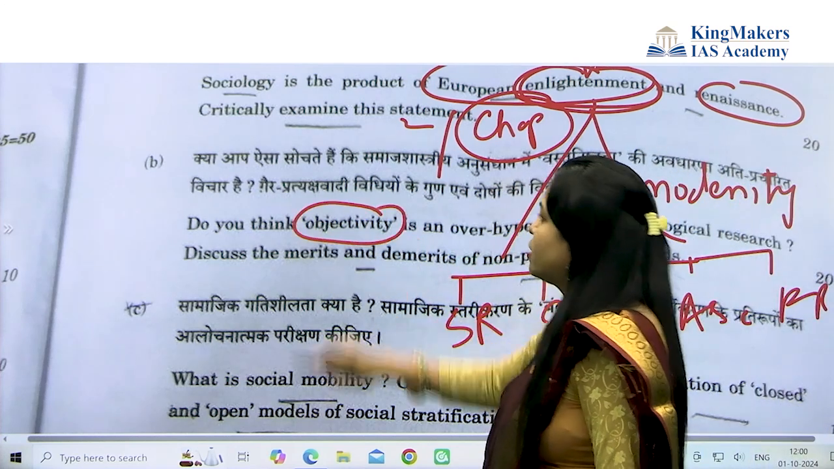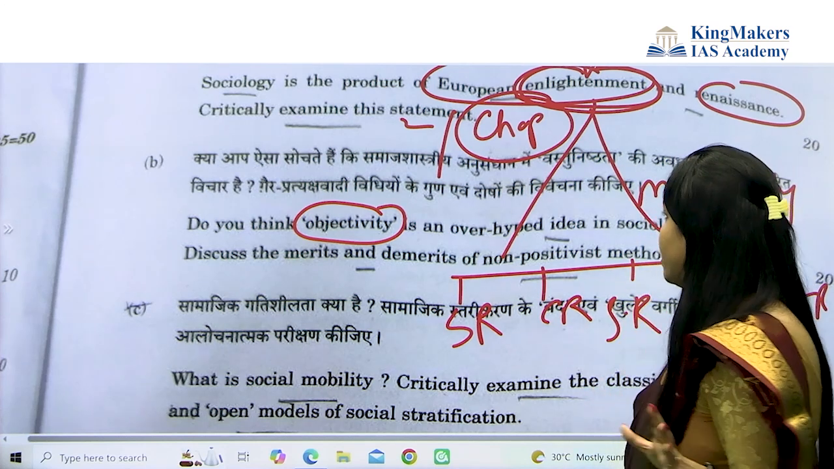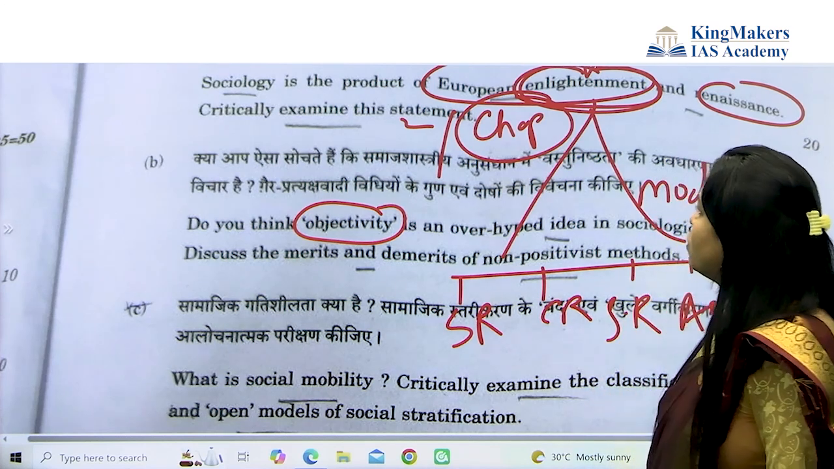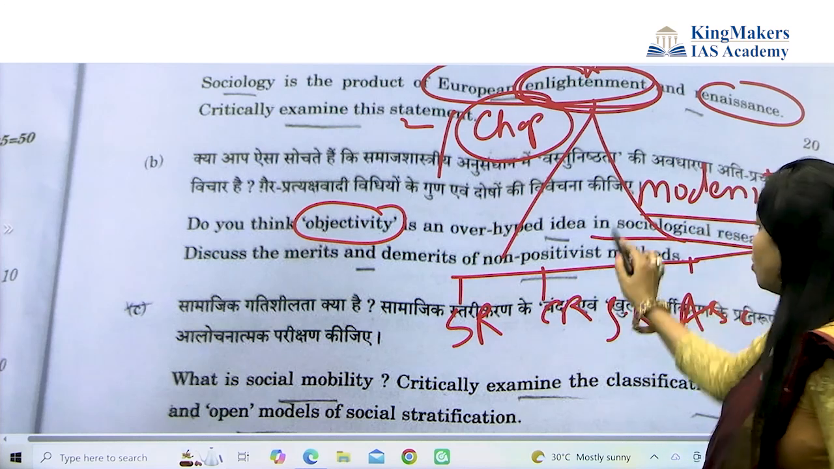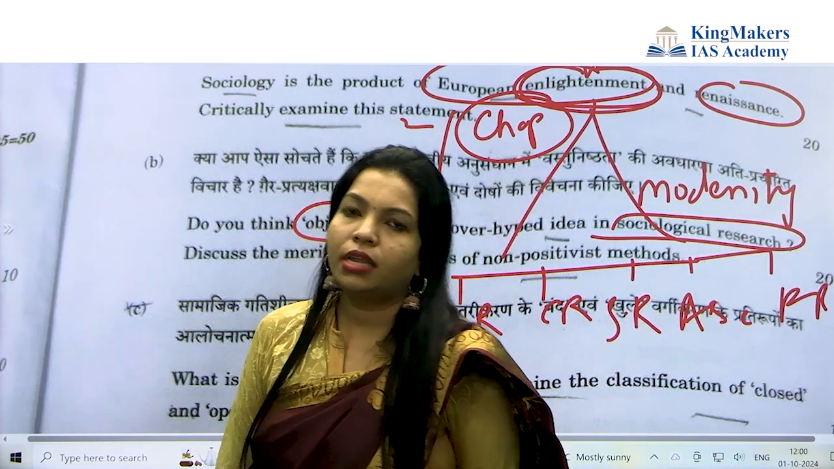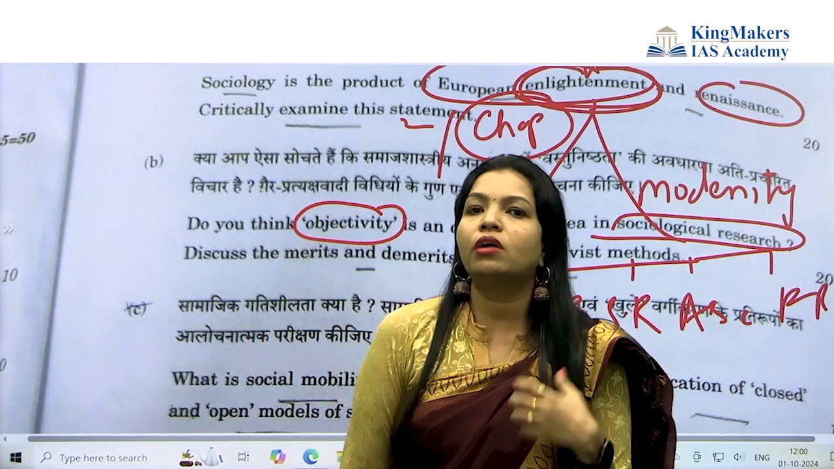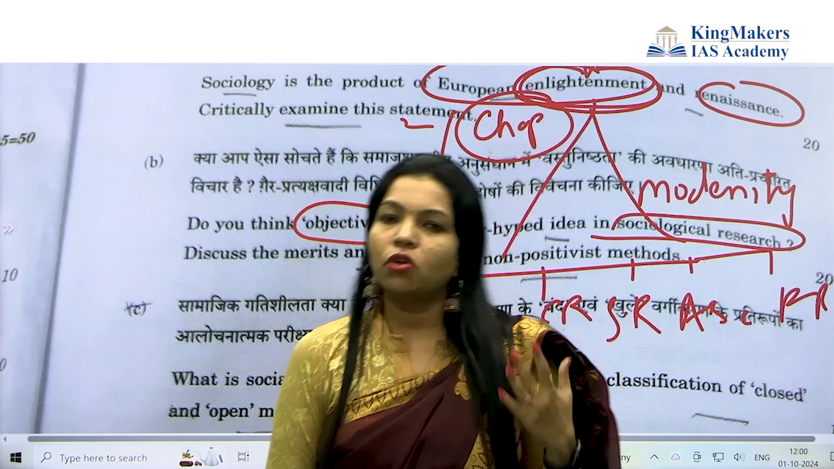Objectivity. So what is objectivity? You have to say who maintained this objectivity. Thinkers' names you have to prepare now. For example, they said, do you think the idea is overhyped in sociological research? Subjectivity would be there. You can say Durkheim told about objectivity, but even saying that objectivity exists, a subjectivity comes in. So what do you mean by objectivity?